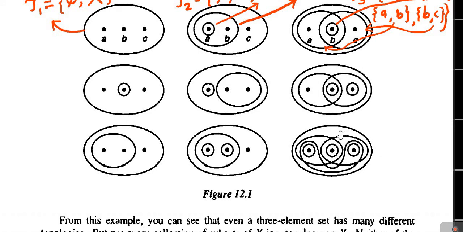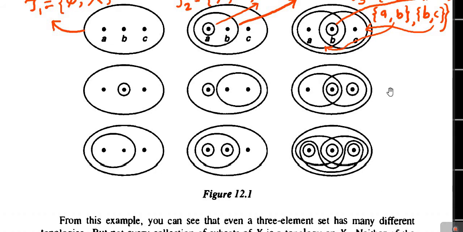It contains the empty set phi, it contains the complete set X, which consists of three members A, B, C, then it contains the singletons A, B, C. Next, it contains the 2-point set A, B, which is shown here. It contains the 2-point set A, C, which is shown here. And finally, it contains the 2-point set B, C, which is shown here. This is the 2-point set B comma C, as you may observe here. So this is also a topology on X.